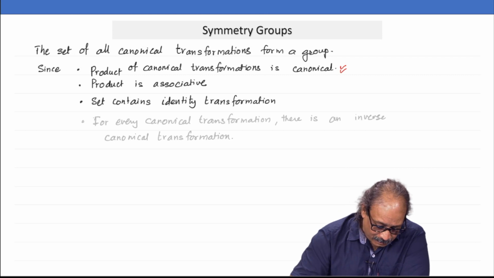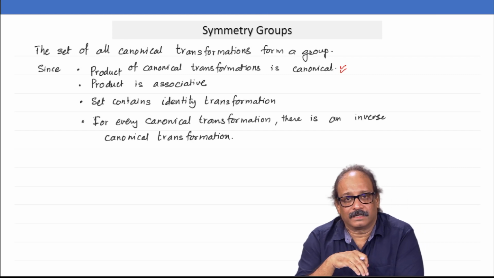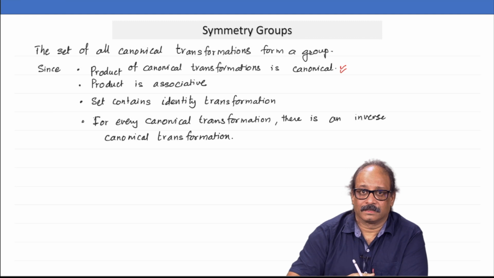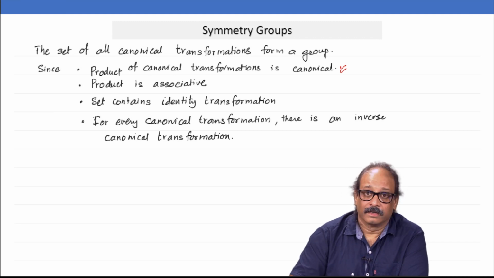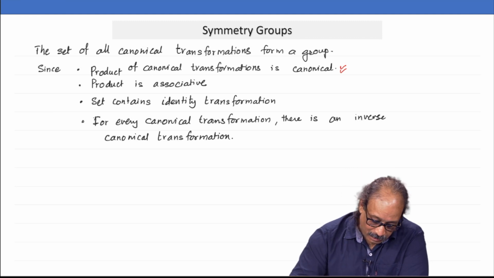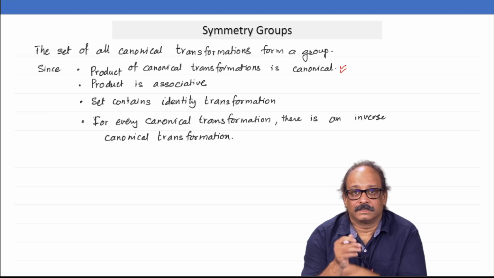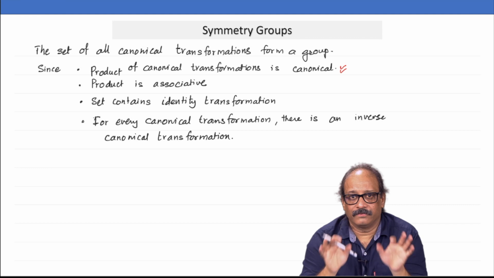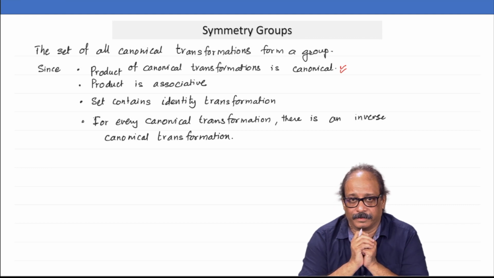So, we already have the identity transformation, and every canonical transformation. Of course, they are all invertible transformations, otherwise we would not do such a coordinate transformation, or canonical variable transformation. So, there is an inverse for this. So, the set of all canonical transformations on a given phase space anyway forms a group.